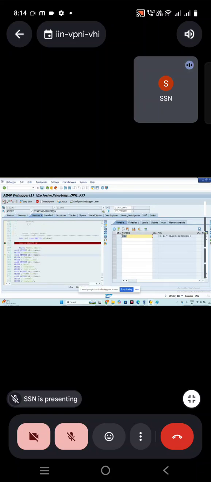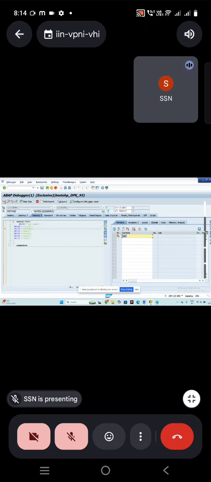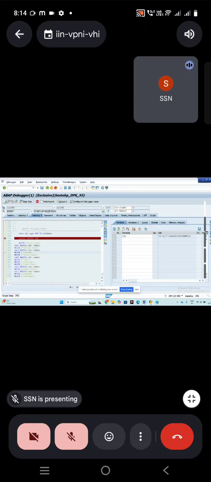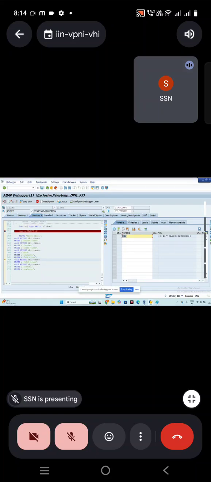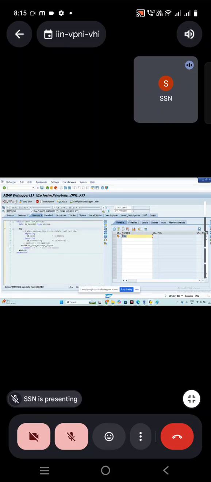Same like that, perform is calling perform, call function is calling function, call method is calling method. Clear? It will come back. Same, if you don't want to go inside, F6; and if you went inside but you don't want to see all the statements, F7, everything is same.